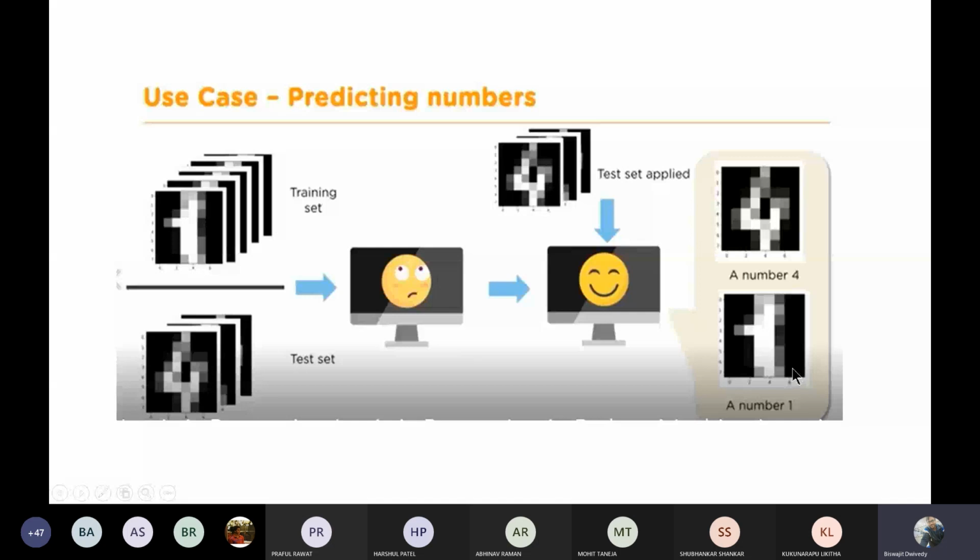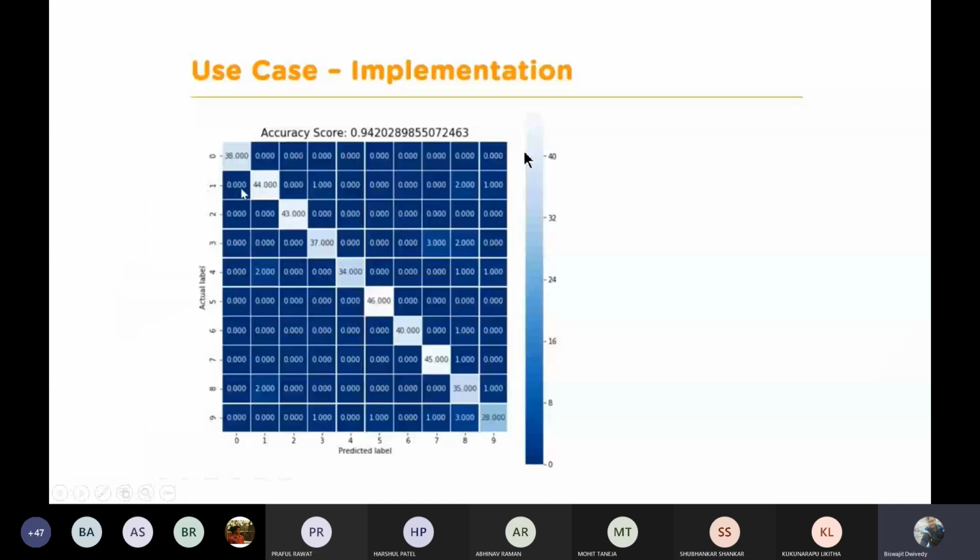Let me show you what types of things you will be getting in this confusion matrix. As the name suggests, this is a matrix, a simple matrix. Even if the name is given as confusion, it's not confusing, it is straightforward. On one axis the actual level will be there, and on the other axis the predicted level will be there.